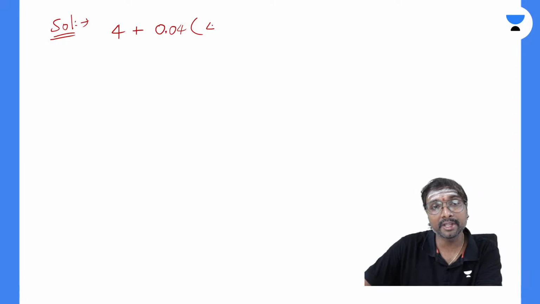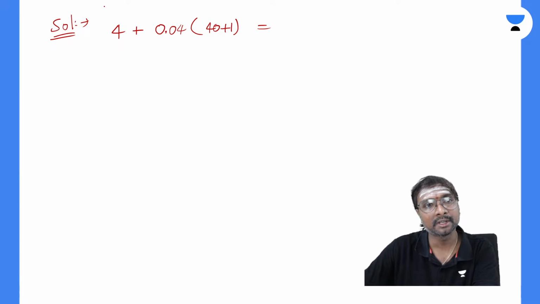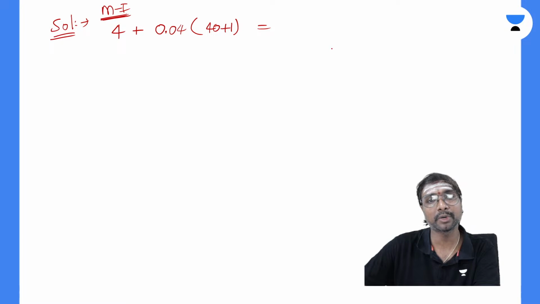What is N? 40 number of balls are there. So plus 1, you can say, right? How much does it come to be, everyone? So this is your method 1, right? Using that shortcut formula, right? Method 1, right? How many grams are you getting as the weight of this bag added?